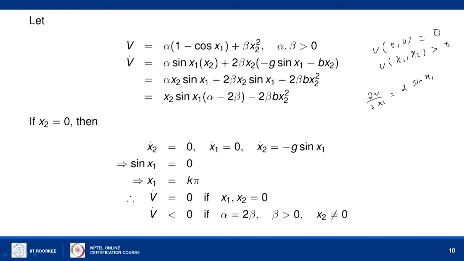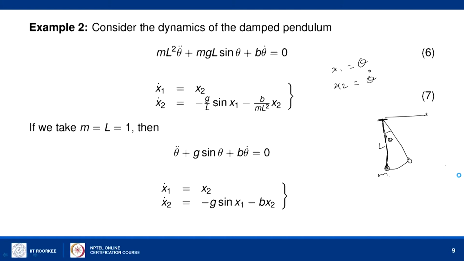So, from this equation we can see that if we select alpha minus 2 beta equal to 0, or in other words alpha equal to 2 beta, by choosing these constants like this, we get a suitable Lyapunov function in such a way that V dot becomes strictly less than 0. By the same argument, if x2 is 0, x1 has to be 0, therefore it is a negative definite function. So, this implies the system is asymptotically stable. So, it will come to a stop after long oscillation.